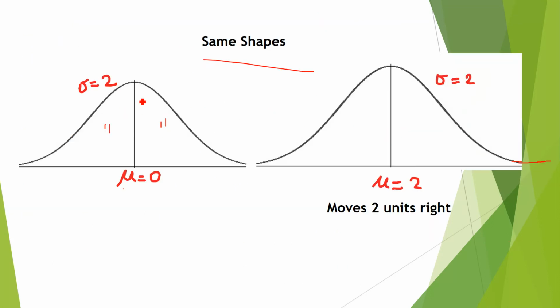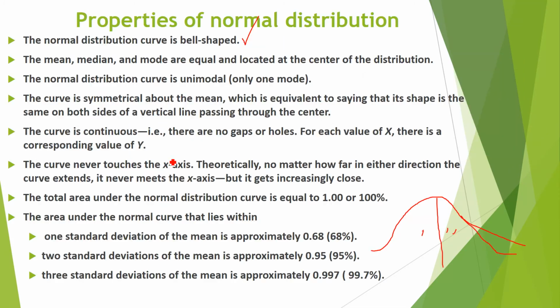Second property is, see, this is the mean. If the data is equally distributed on both sides, it means the mean, median, and mode are all the same. If suppose the mean is 10, the median is also 10, and the mode is also 10. Median is the center value, mode is the number which occurs more frequently. If the mean is suppose 15, the median will be 15 and the mode will be 15. This is the second property of the normal distribution.